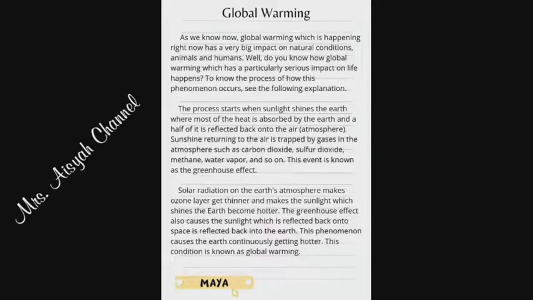into the earth. Fourthly, simple present tense is global warming, which is happening right now, has a very big impact on natural conditions, animals, and humans. And lastly, action verb is observed and reflected.